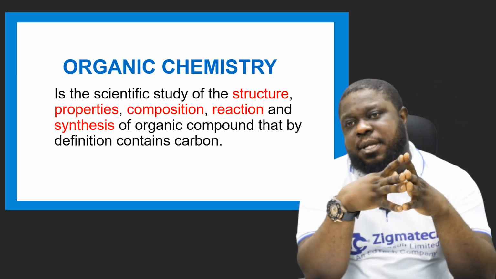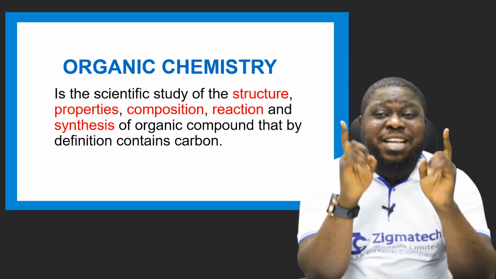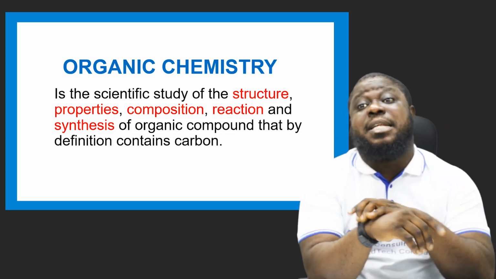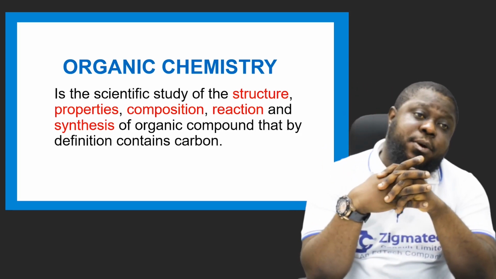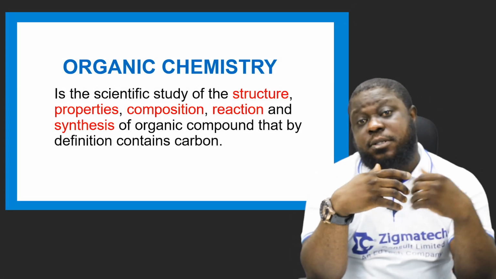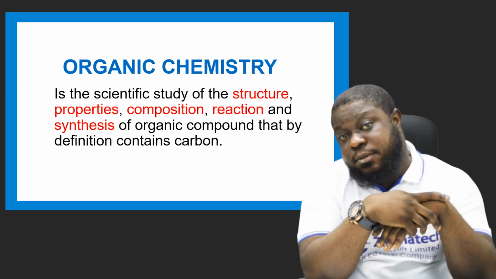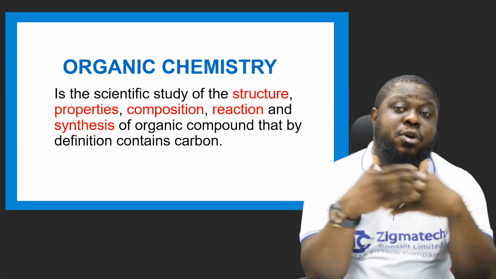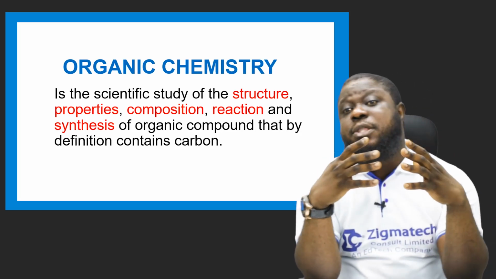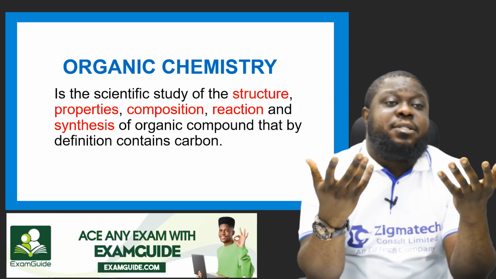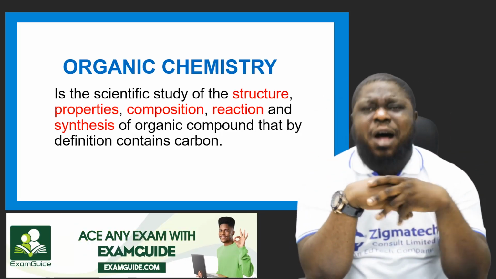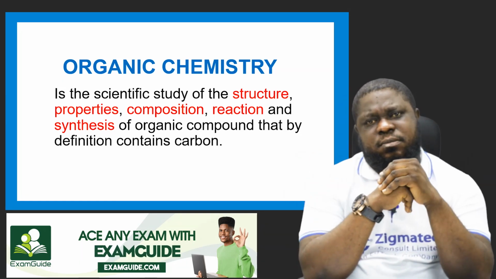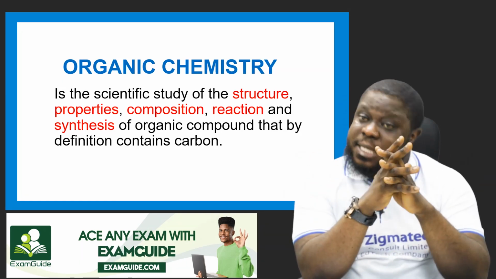Now, this organic chemistry tells you about natural things. Every natural thing contains carbon. Anything that is natural contains what? Carbon. Either plants or animals. These are the two natural things in life. They are living things. Plants and animals contain what? Carbon. Now, it's going to tell you the structure, the characteristics, what it is composed of, how it reacts. That's what organic chemistry tells you about.